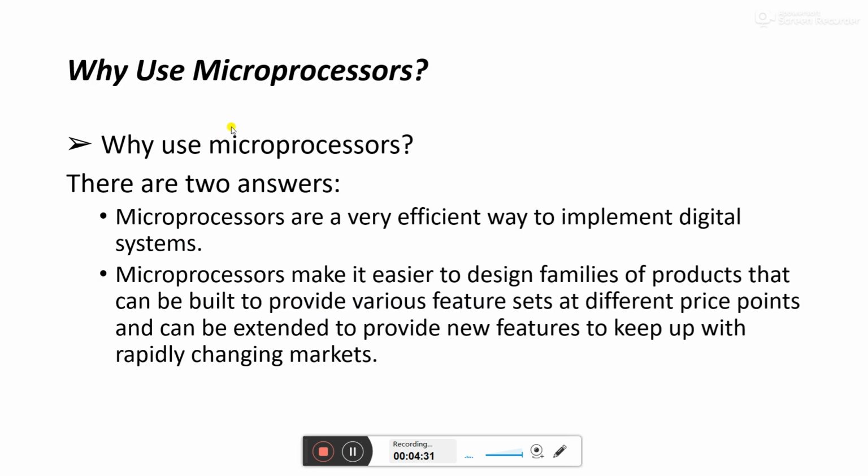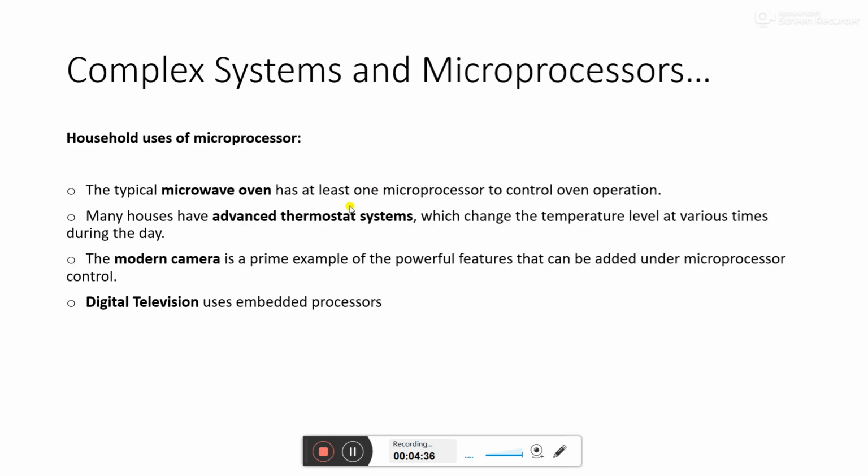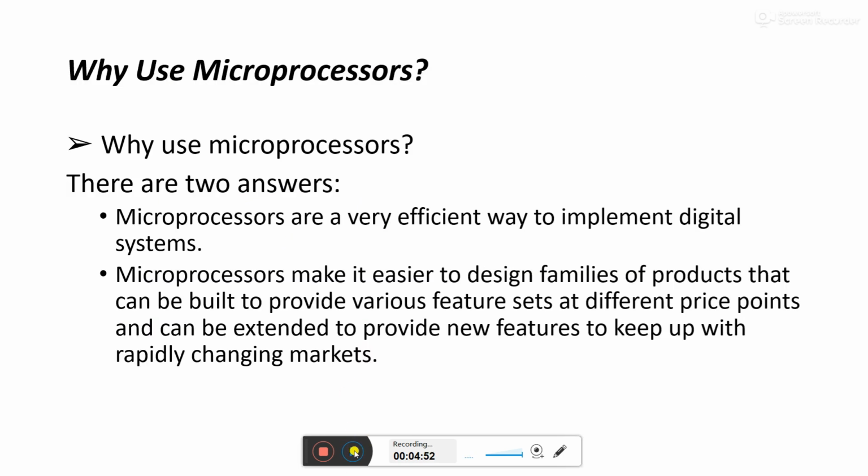So why use the microprocessor actually? These are some of the complex systems: the digital television, modern camera, advanced thermostat system. All these systems are complex systems and can be used with microprocessors. Why we use the microprocessor, there are two answers.